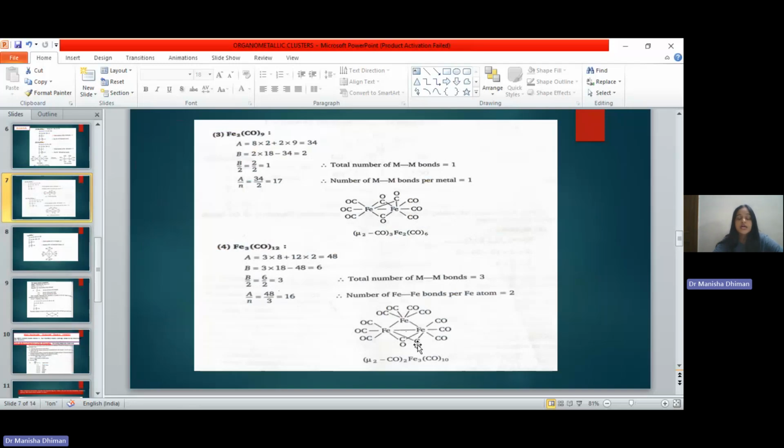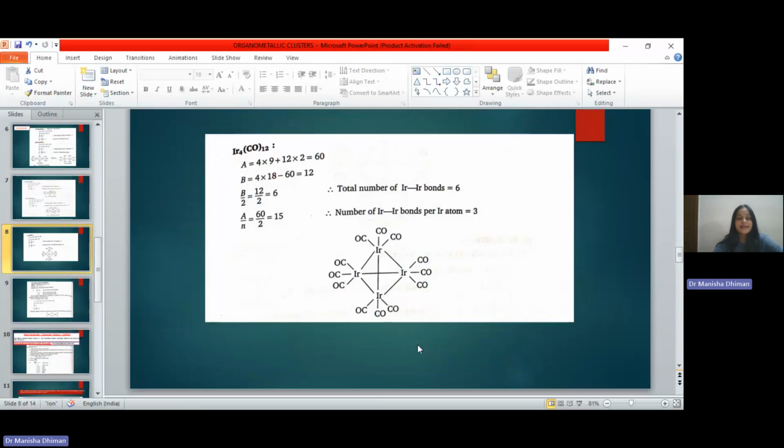So we can use these formulas or steps to calculate the total number of metal atoms and the number of metal bonds in the compound. Next example is Ir4(CO)12. Now iridium has 9 valence electrons. So the total number of valence electrons will come out to be 4 into 9 plus 12 into 2, that is 60. Next step is calculation of B.